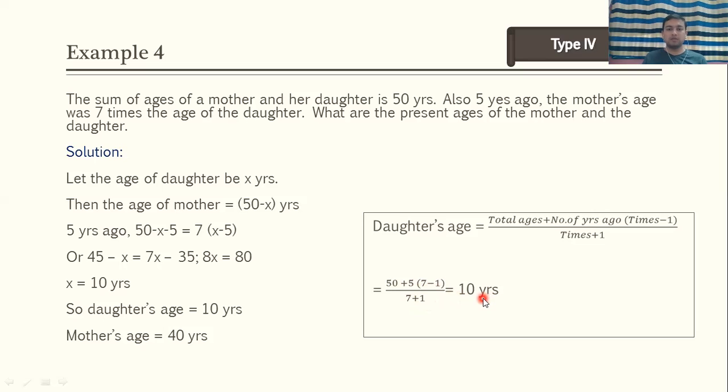Okay, so you can remember this formula. We can directly calculate the daughter's age with this formula. So this is the type 4 problem, where the summation is given and the relation is given 5 years ago. It can be 3 years, 7 years, or you can say T1 years ago. Okay, if these two things are given, then you can use this formula.